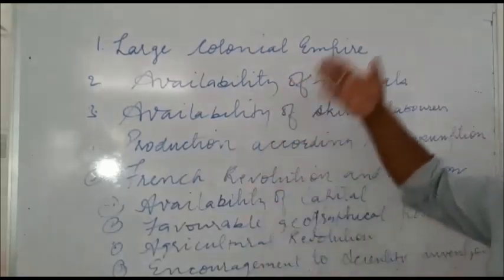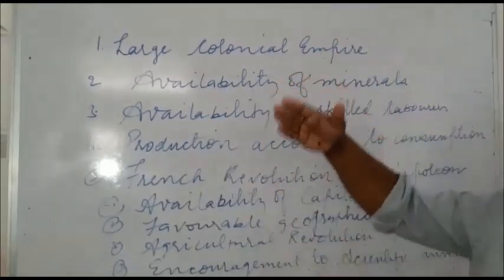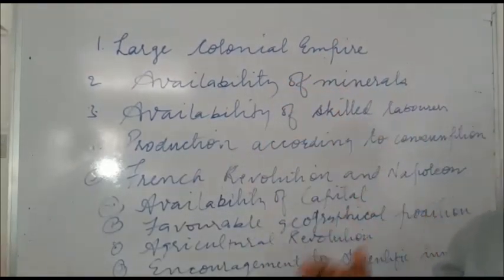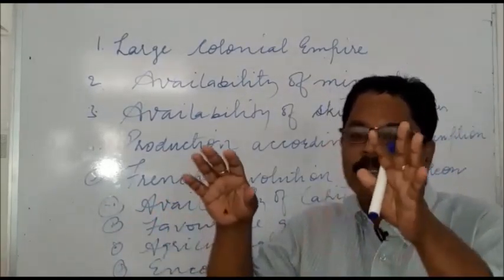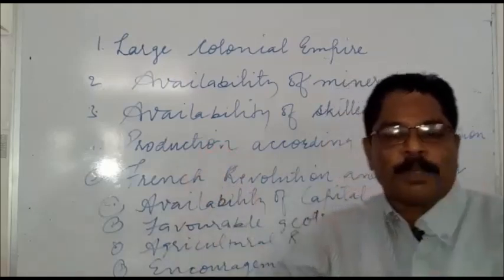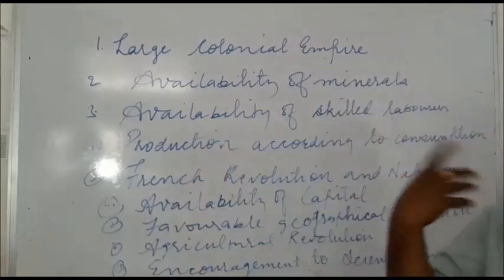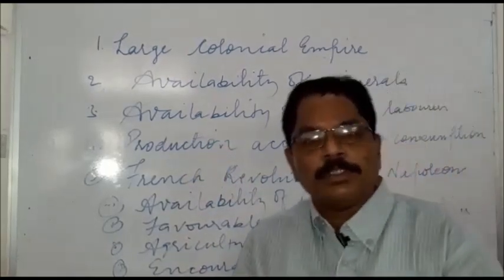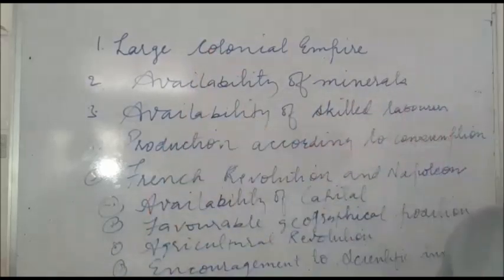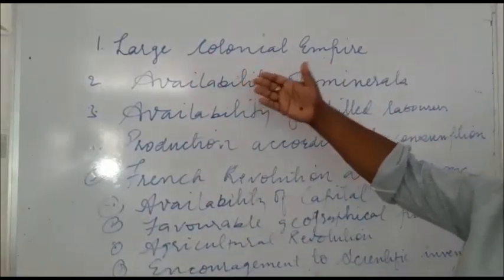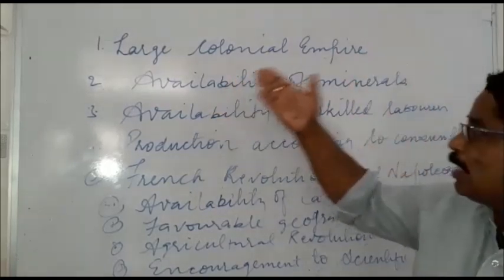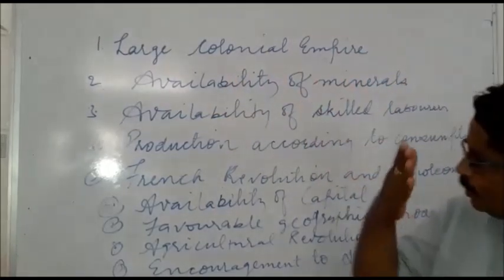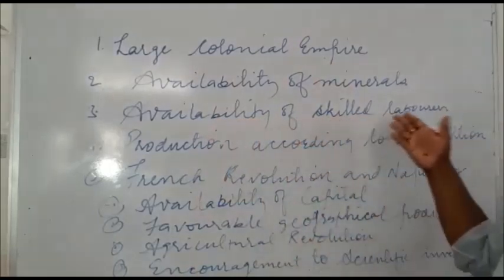So these were the favorable conditions which helped England to spread the Industrial Revolution, because England was the first European country to make more progress in the Industrial Revolution. To summarize: first, England was a large colonial empire in the world. Second, the availability of minerals. Third, the availability of skilled laborers.